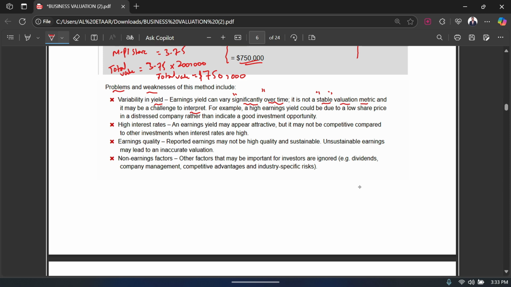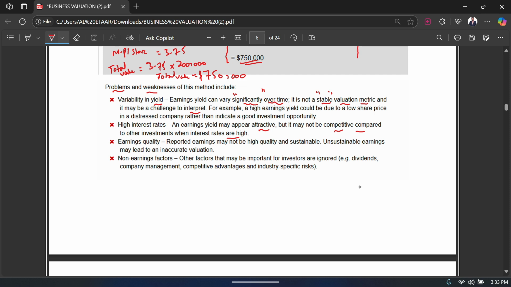The second problem is that if there are high interest rates, an earning yield may appear attractive but may not be competitive compared to other investments where interest rates are high. Yes, earning yields can improve if interest rates are high. So if your earning yields are attractive and you take that to value your business, the value of the business is also going to look attractive.